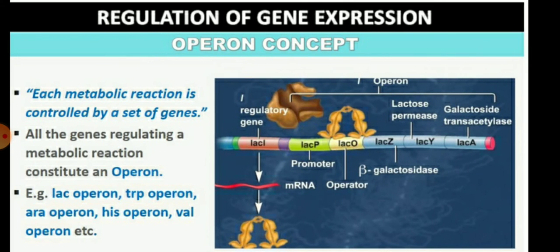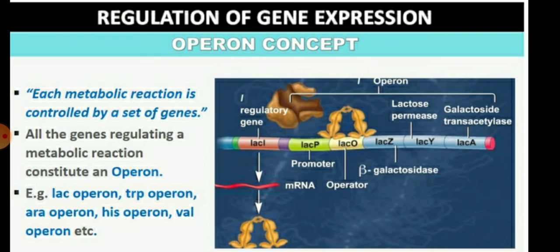So children, the concept of the operon says that there are different types of operons. Each metabolic reaction is controlled by a set of genes, and all the genes regulating a metabolic reaction constitute an operon. Examples of operons are the LAC operon, TRP operon and ARA operon.